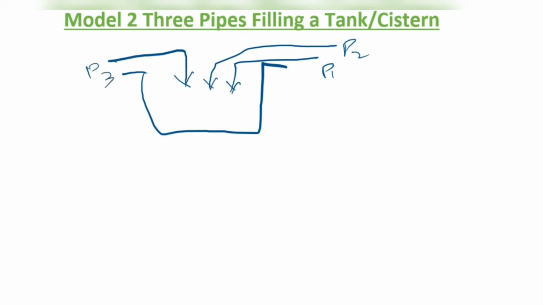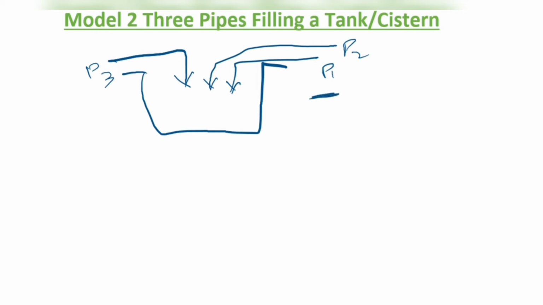If all are open together, how much time will these three pipes take to fill this cistern, they will ask you.